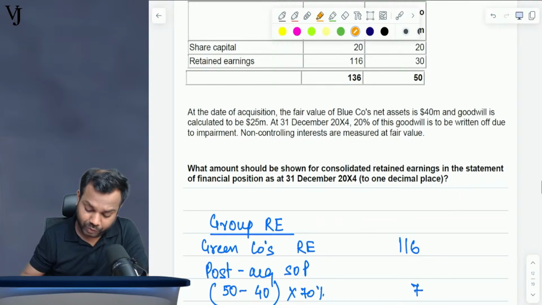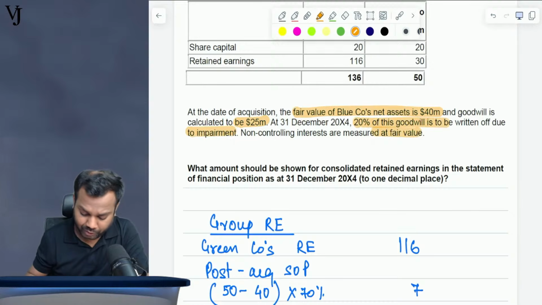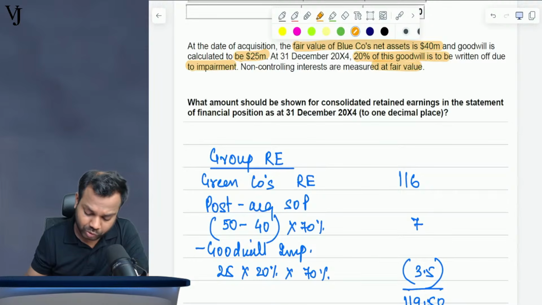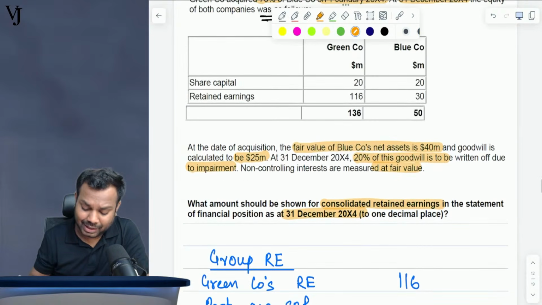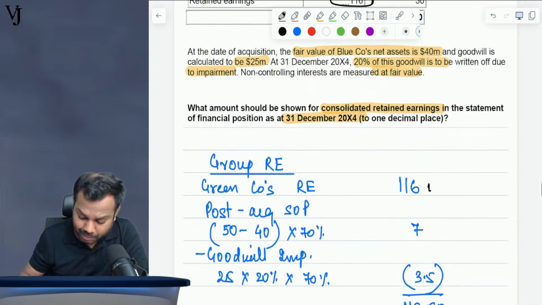On date of acquisition, the fair value of net assets is 40 million. Goodwill is 25 million. Okay, 20% of goodwill is to be impaired. Non-controlling interest at fair value. What is the amount that should be shown in consolidated RE in the statement of financial position? Consolidated RE at 31st December 20x4. Okay, now what will be the first of all? Take the entire amount of parent's RE, that is 116.